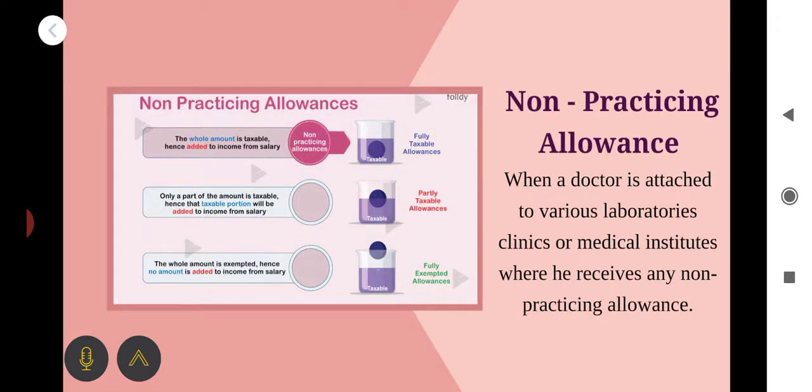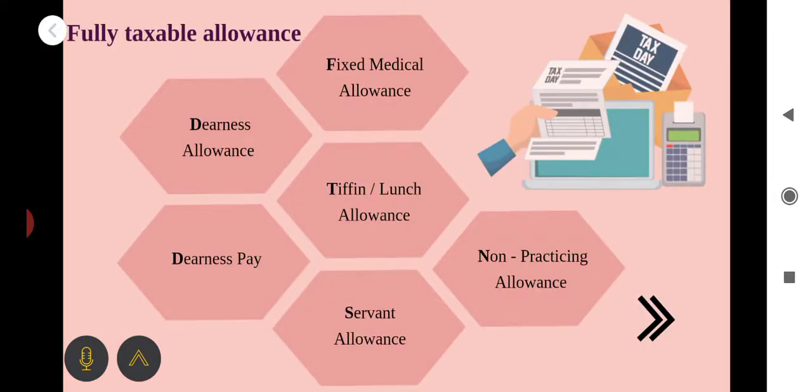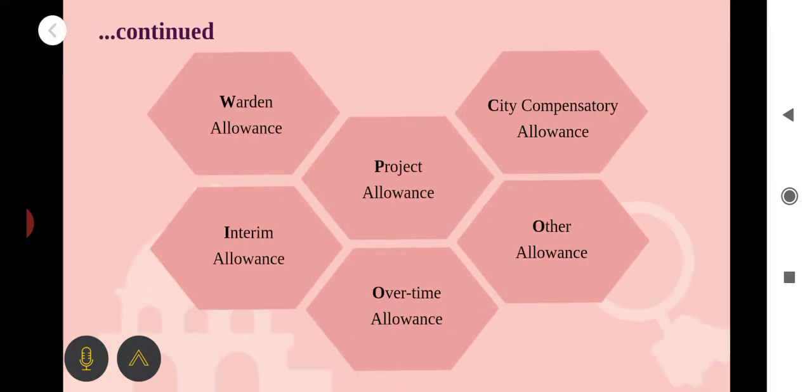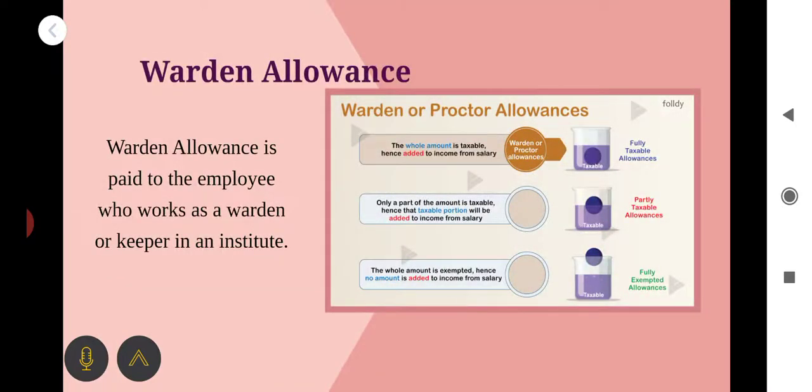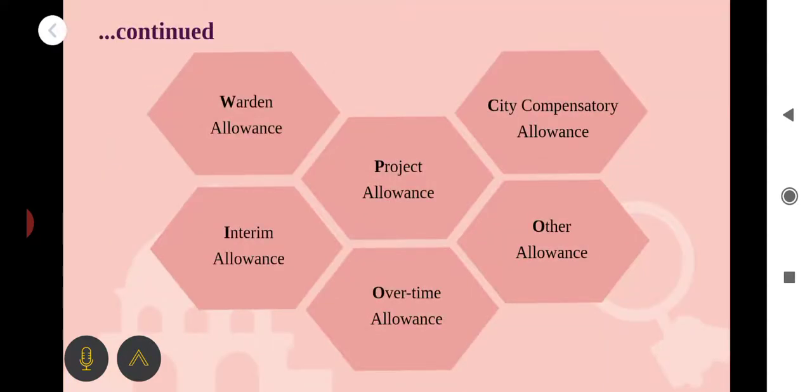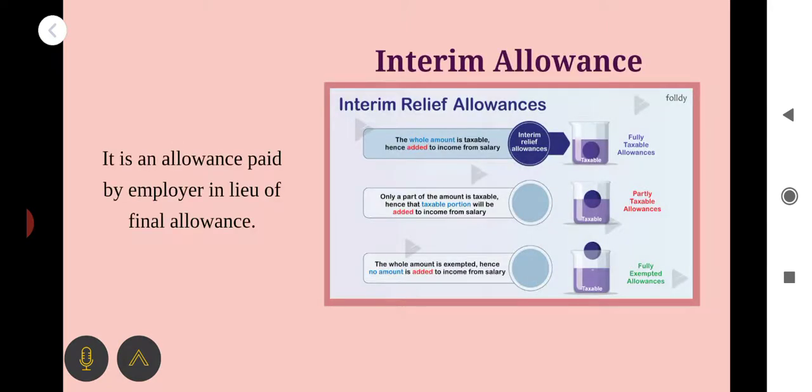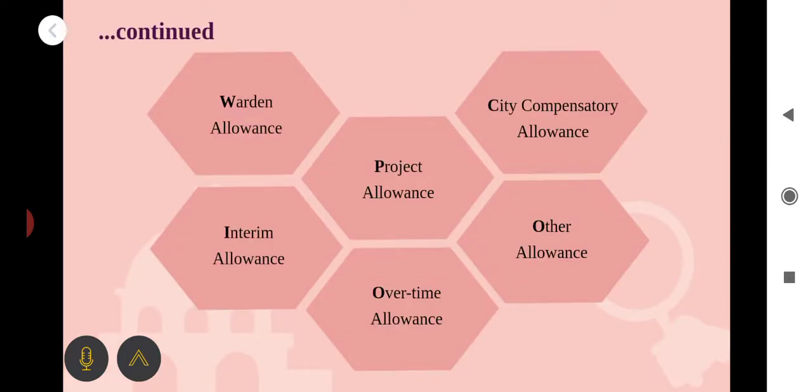The next, non-practicing allowance. It is an allowance which is provided to professionals, when a doctor is attached to various laboratories, clinics or medical institutions where he receives any non-practicing allowance. Clear? Then the next important one, warden allowance. It is paid to an employee who works as a warden or a keeper in an institute. Okay. Then interim allowances. It is an allowance paid by an employer in lieu of final allowance.